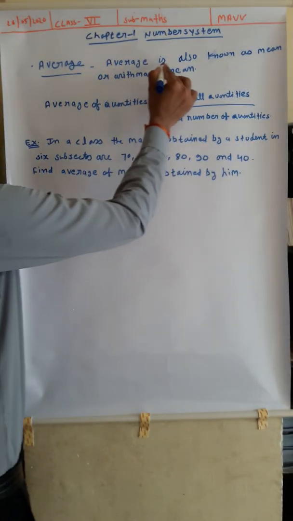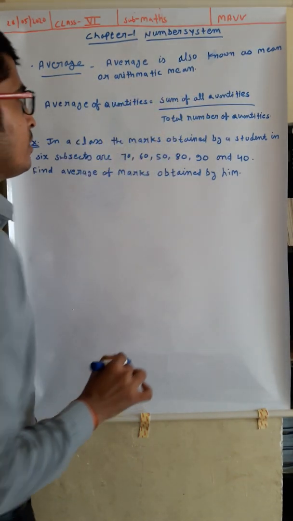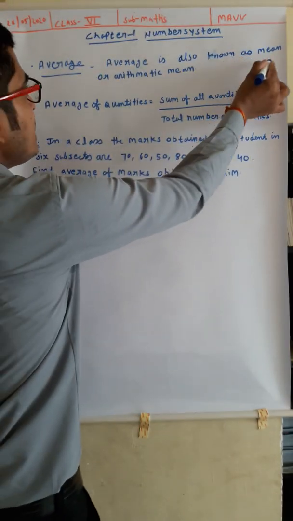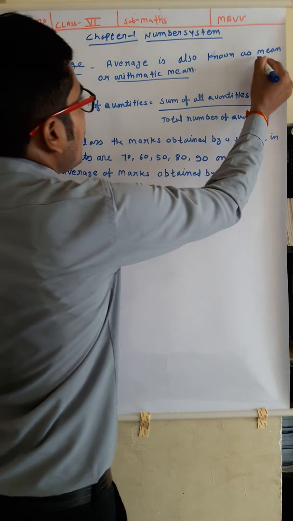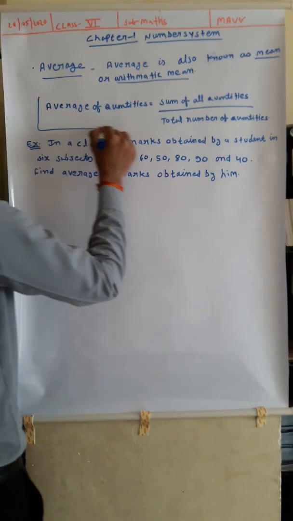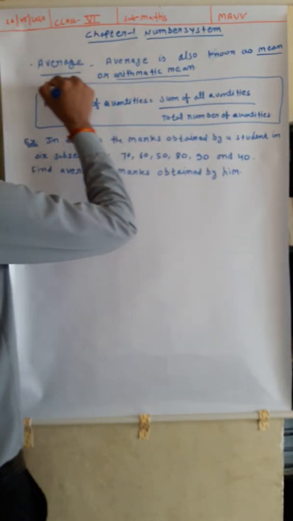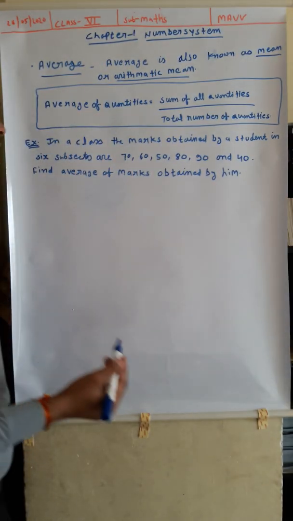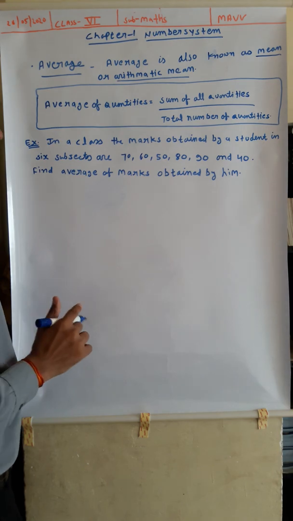Average is also known as mean or arithmetic mean. Dear children, average is also known as mean or arithmetic mean. Now let's understand what is the meaning of average, mean or arithmetic mean. Whenever we find average, it may be of different quantities.